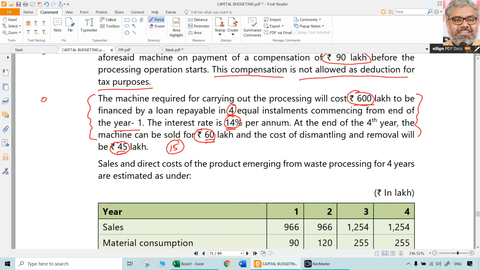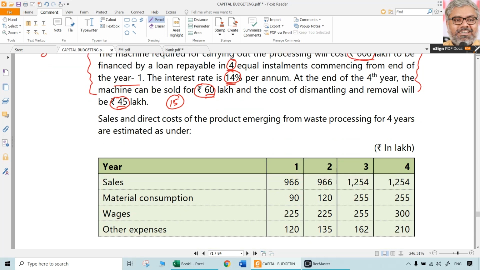So total installment we can consider as the cash outflow. But again, there is a problem in that because interest has a tax deduction, whereas installment will not have a tax deduction. So we have to segregate them. That working notes has to be done separately. End of the 4th year, scrap value is a simple point. 60 lakhs inflow, 45 lakhs outflow.